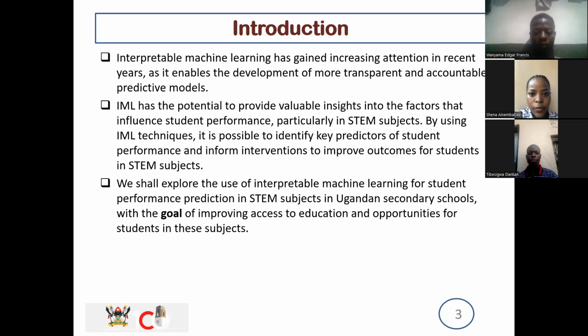With interpretable machine learning techniques, teachers and the authorities who are responsible are able to use students' previous performances, or other criteria like their skills, to tell how a student is going to perform in their final examinations.